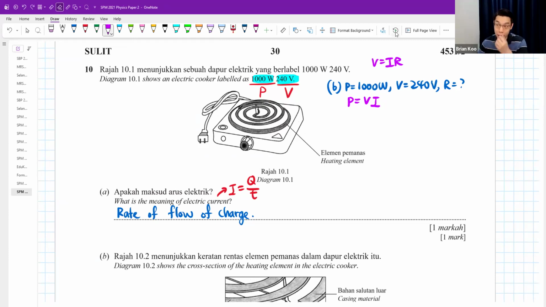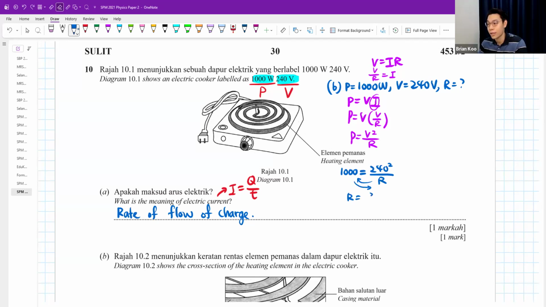But according to V equals IR, if you don't have the I, you can also substitute the I as V over R. And so the formula will become P equals V squared over R. Now it's perfect because I have P, I have V, I want to find R. So you can now say power is 1000 watts, voltage is 240 squared. I want to find the R. Multiply the R, divide the 1000. You type this into your calculator.